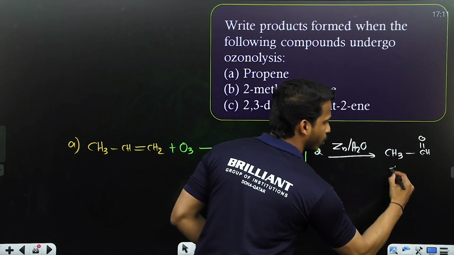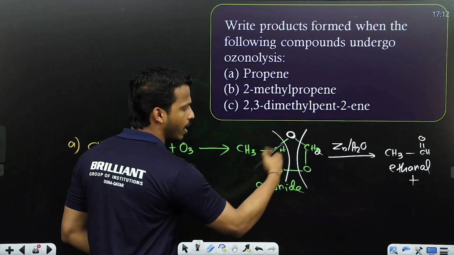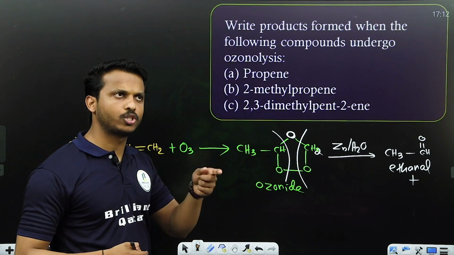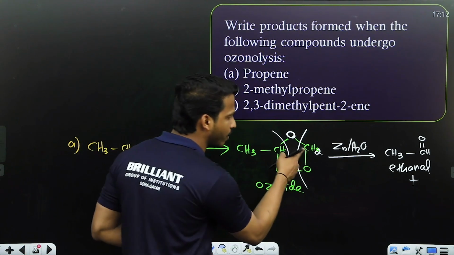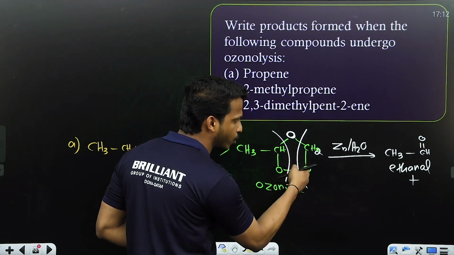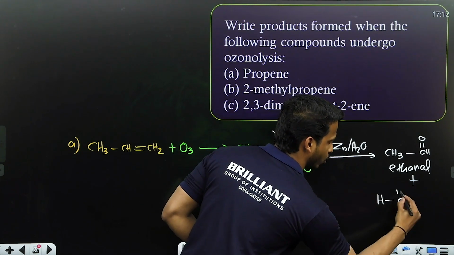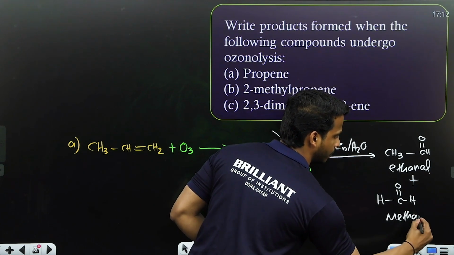CH3CHO is called ethanal. Plus, what is the product on the right side? CH2O. CH2O has 1 carbon, right? I told you after the breaking, the C and O should carry a double bond. So I can write this as HCHO. Check it, all of you. HCHO is called methanal.